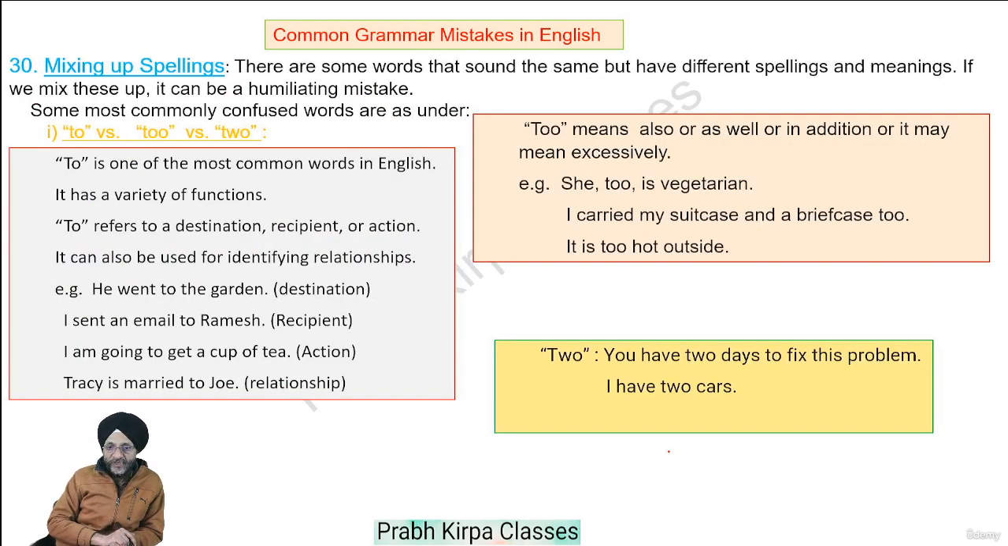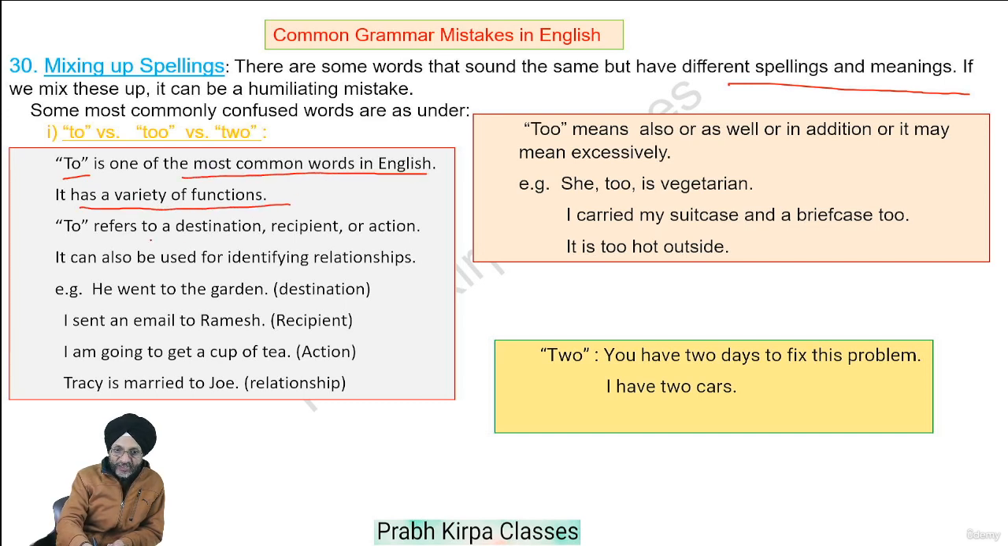Next, mixing up spellings. There are some words that sound the same but have different spellings and different meanings. If we mix up these spellings, it can be a humiliating mistake. For example, if we say it is too hot today, whether we should use the word to or too. Let us see. To is one of the most common words in English. It has a variety of functions. To refers to a destination, recipient, action. It can also be used for identifying relationships.